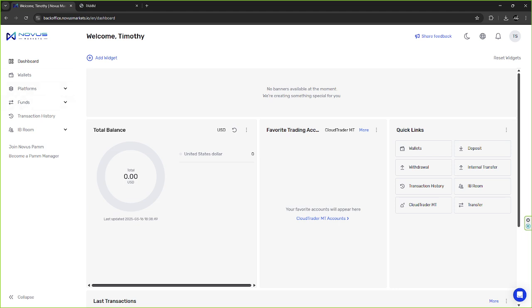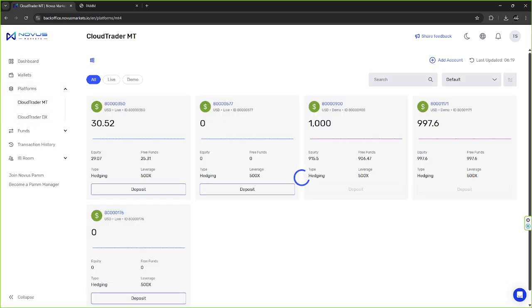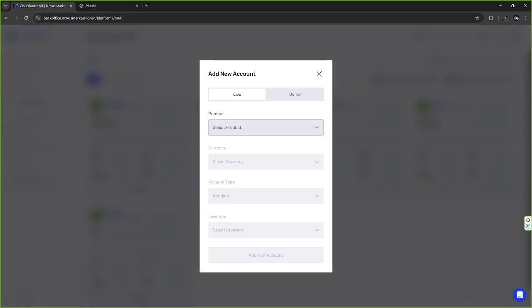So, when you come into the back office, you want to come over to platforms. You want to go to Cloud Trader MT, and then we're going to go over here to add account. On add account for the product, you see that there are three options. The Cloud Trader MT is for if you're trading your account manually. But then you have here PAM Investor. So if I'm looking to put money in someone else's PAM, I would select PAM Investor.